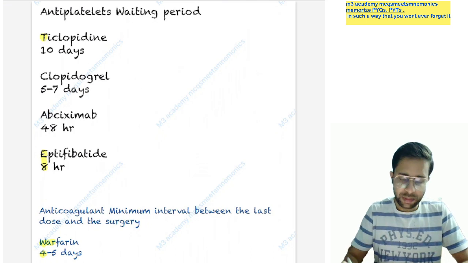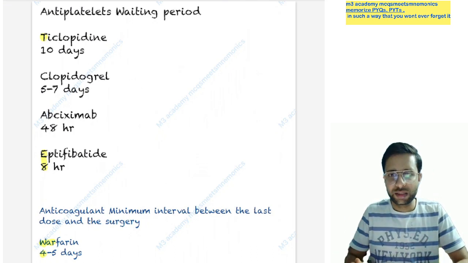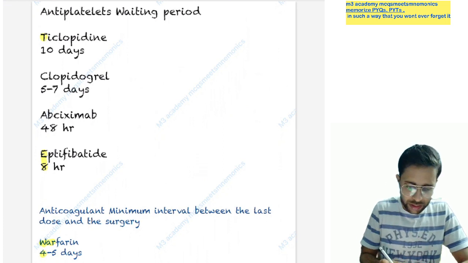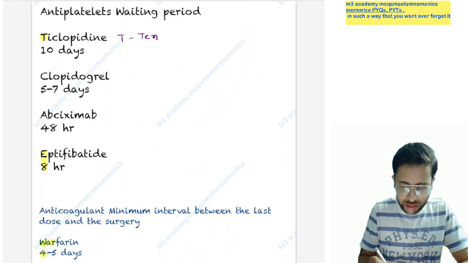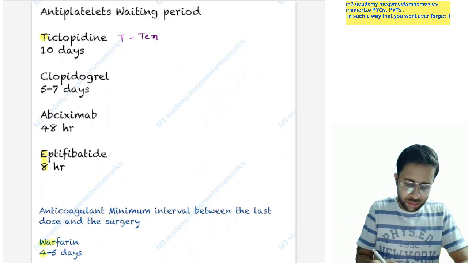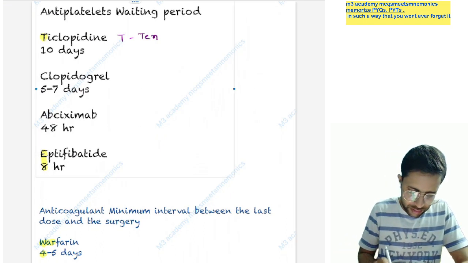The antiplatelet drugs waiting period: how much time we have to wait in antiplatelet drugs for surgery, we will see here. So in the antiplatelet drug you can see the ticlopidine, T4, you can remember the 10 days. So for ticlopidine you have to wait for at least 10 days, 10 to 14 days for the surgery. So ticlopidine 10 days is there, now next clopidogrel.